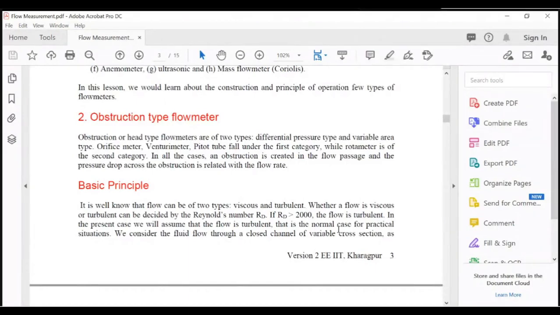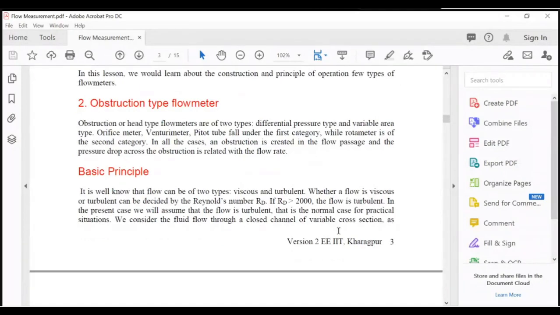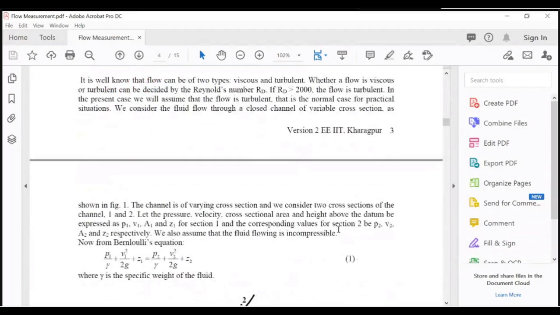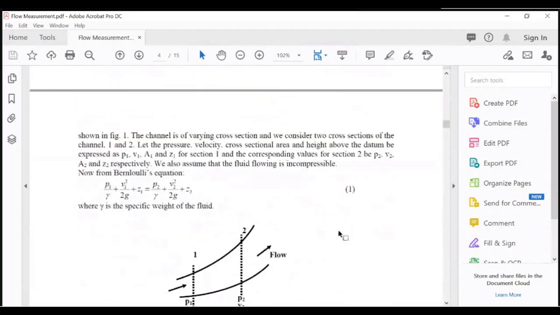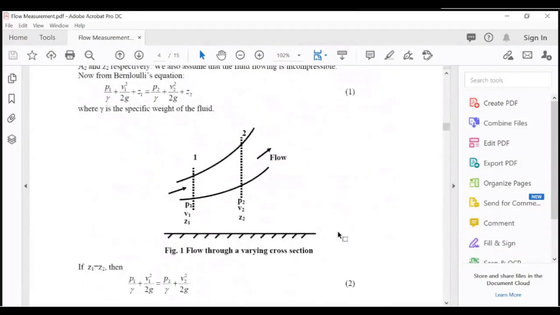We consider the fluid flow through a closed channel of variable cross section as shown in figure 1. This is the figure. A flow in a variable channel at section 1: pressure P1, velocity V1 and datum head from any reference is Z1.